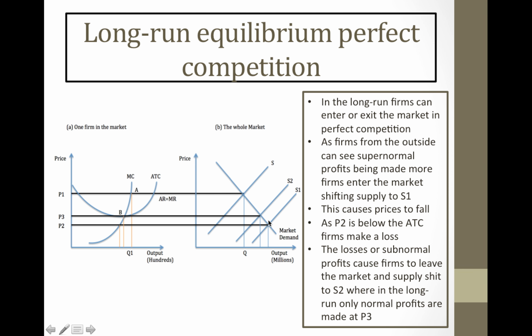So what happens then is, like firms entering the market, firms can also leave the market. So the firms will leave the market, shifting the supply curve back up to our level S2 to the point where we're again making normal profits and we're back to the normal perfect competition equilibrium.